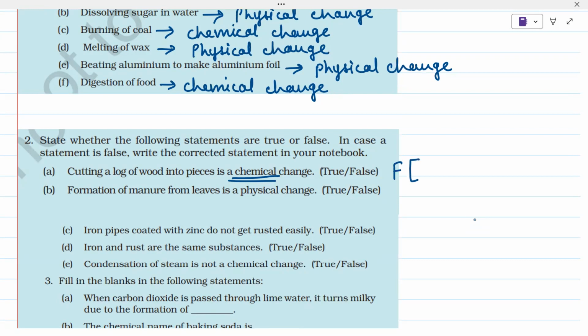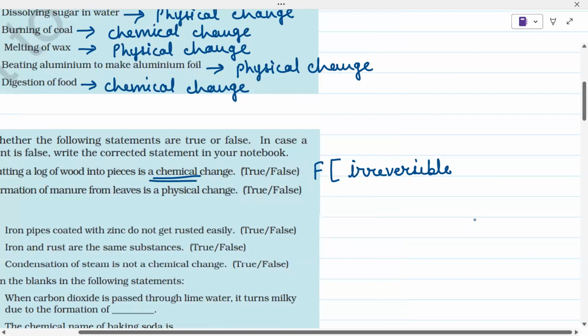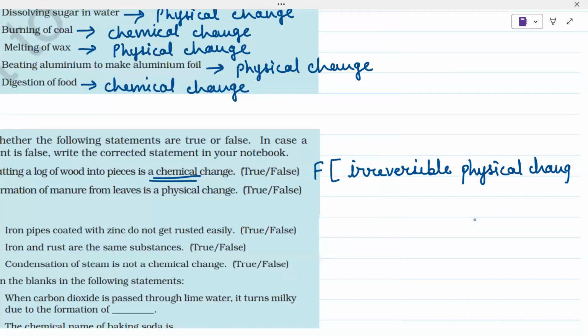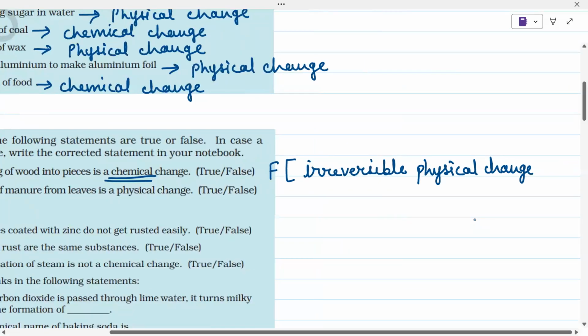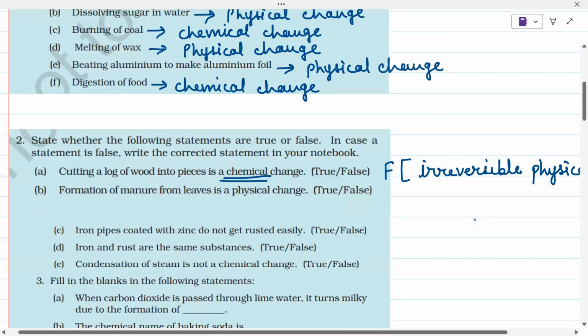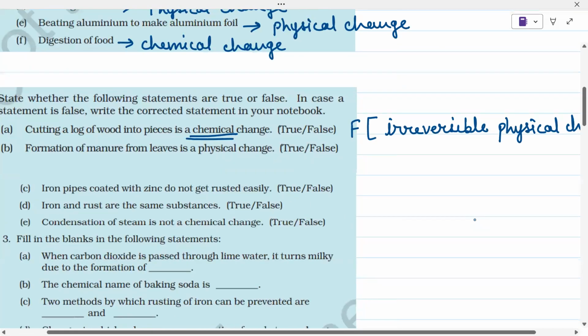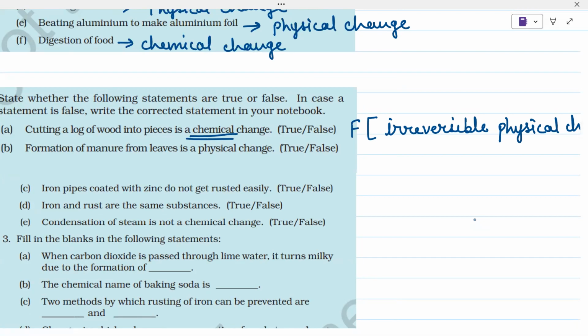So we can write it here, irreversible physical change, right? Next question. Formation of manure from the leaves is a physical change. No, it is not a physical change because once the leaves will convert into manure, they will not be again converting into leaves. So it is not a physical change. This is the incorrect statement.